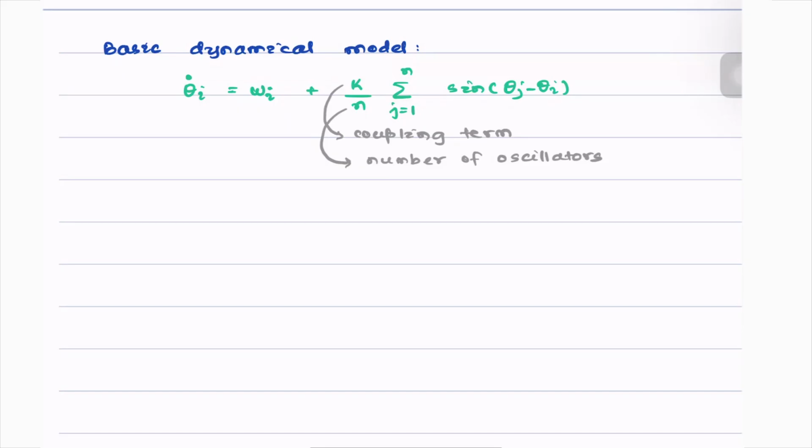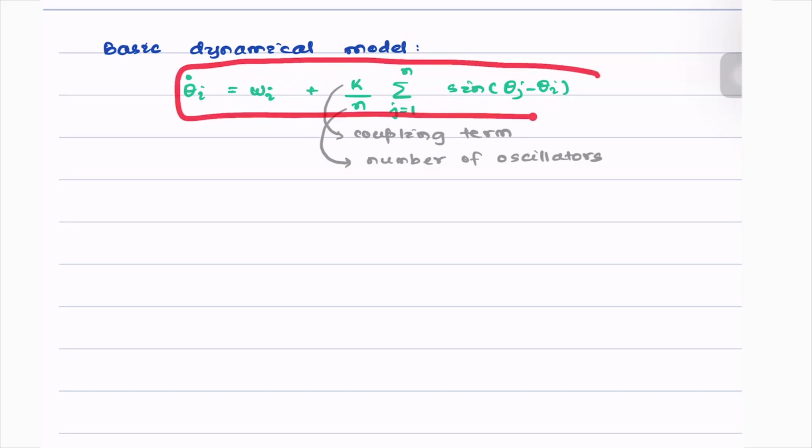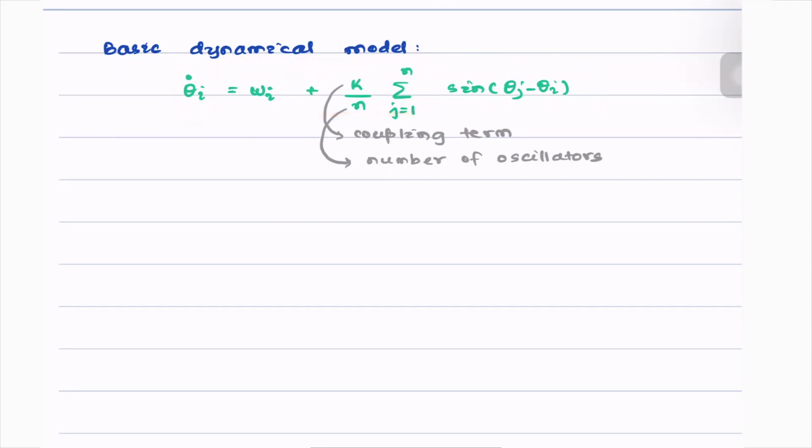Okay. If this is our model, then we can clearly see that every oscillator communicates with every other oscillator in the network, which implies that G, which is the communication graph, is all-to-all connected, meaning a complete graph.